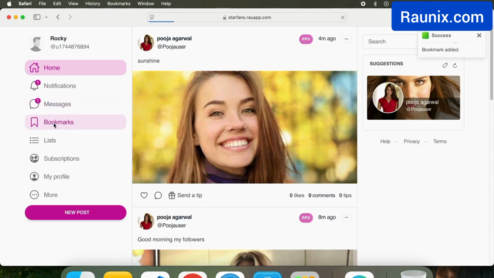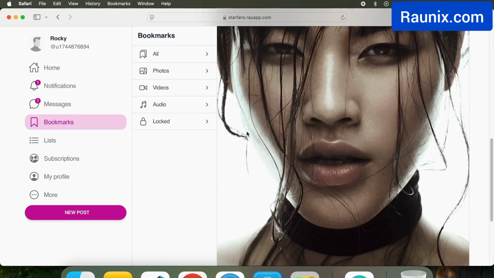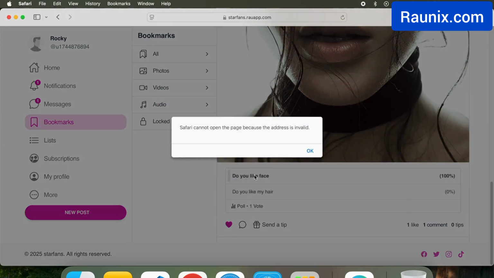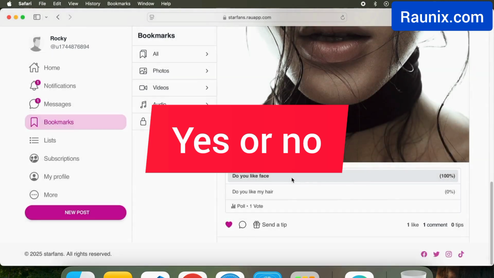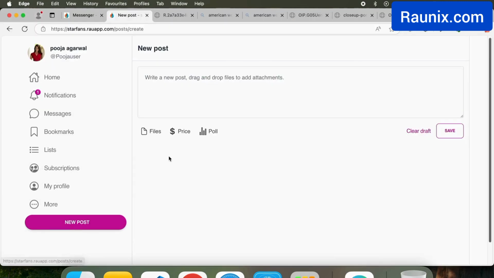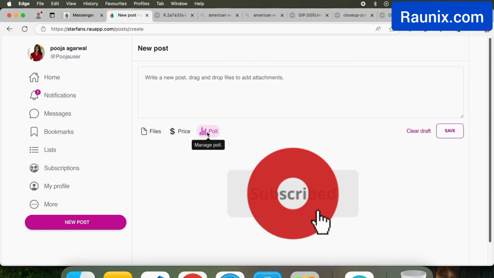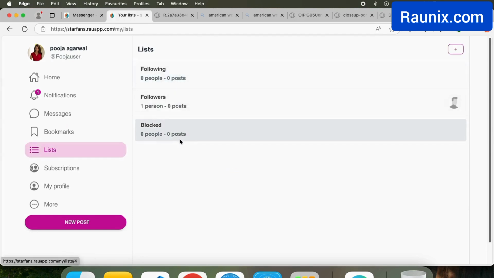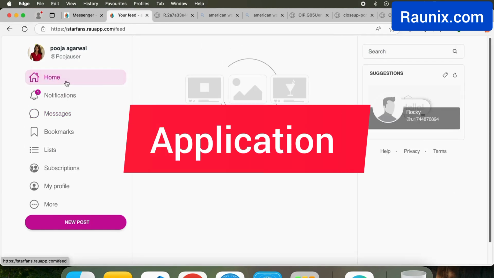And that is how the bookmark shows. You can also see a post where people are taking opinion, like yes or no, something like that. You can put a poll like this. You can see your likes and much more. You can see messages and you can see your profile. And that is how our website and application like OnlyFans looks.